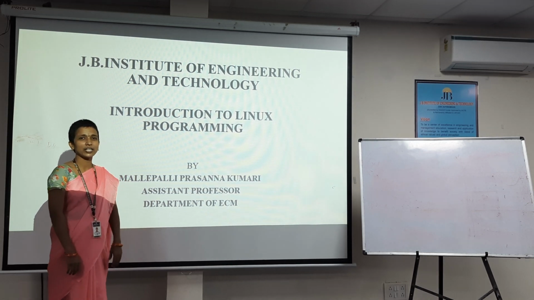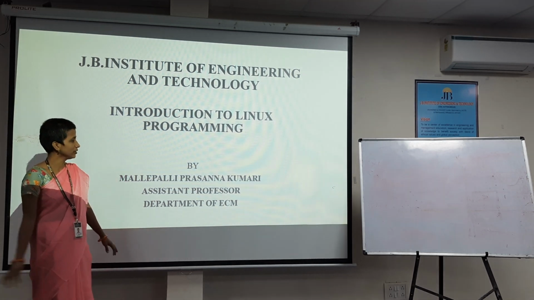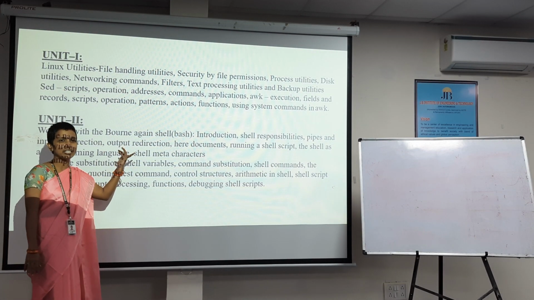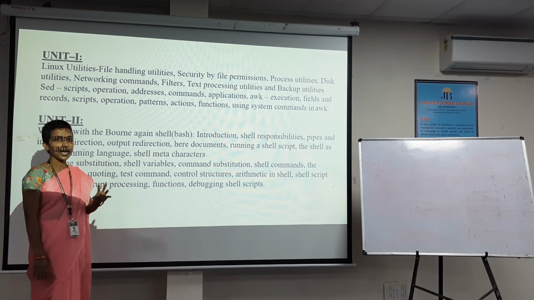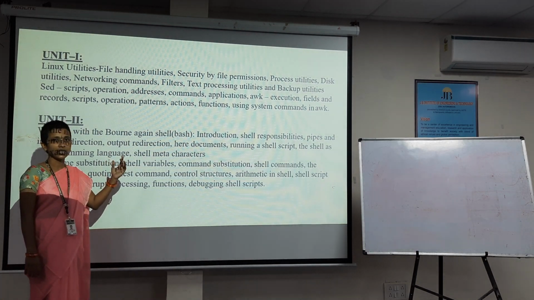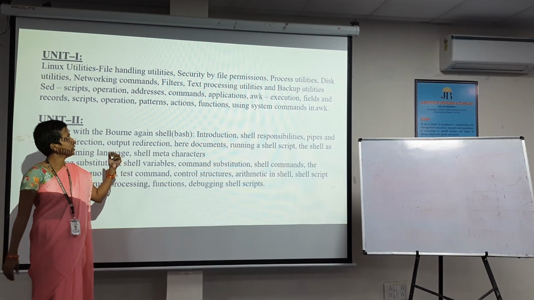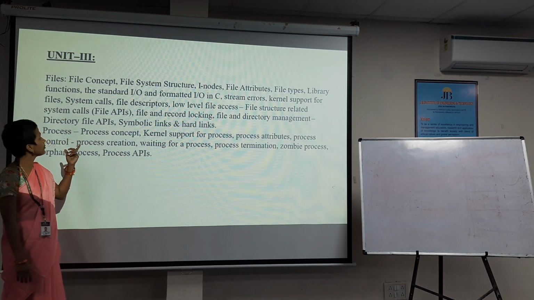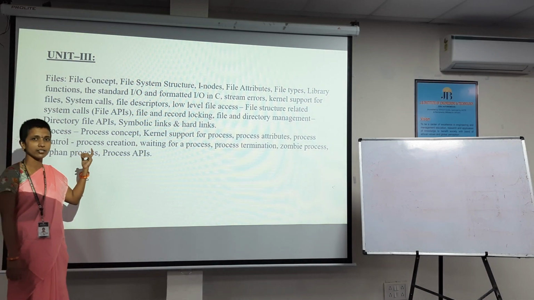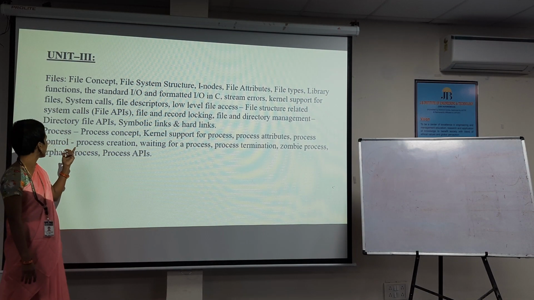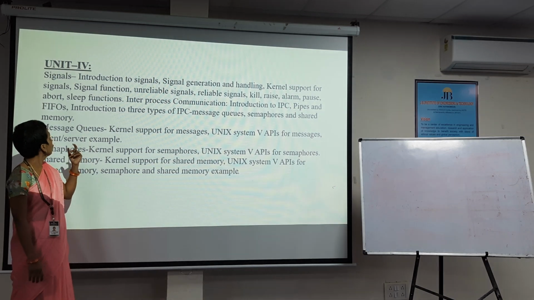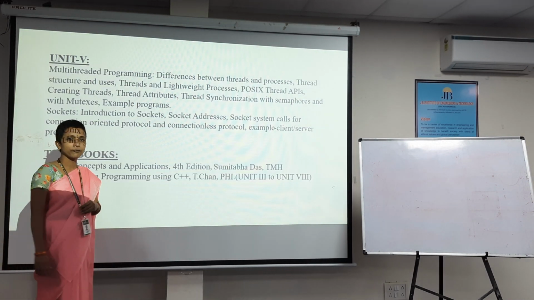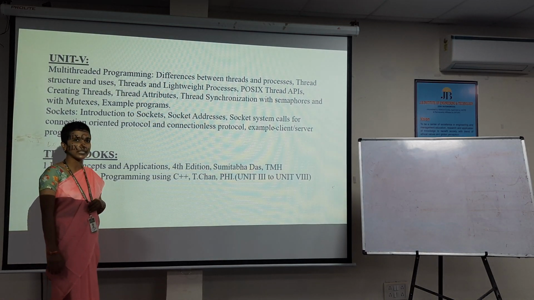Today I am going to give a lecture on Introduction to Linux Programming. This is the syllabus of Linux programming. The first unit completely deals with the complete utilities of Linux, and the second unit deals with the shell programming. In the third unit, we can learn completely about the file concept, file creation processes, etc. Fourth, we are dealing with signals, message queues, semaphores. And in the fifth unit, we will deal with the complete multi-threading programming.